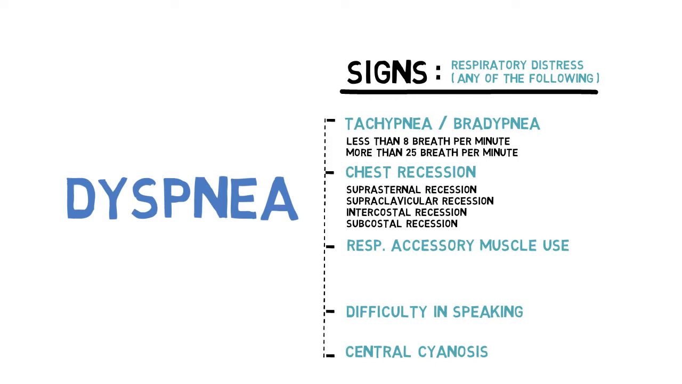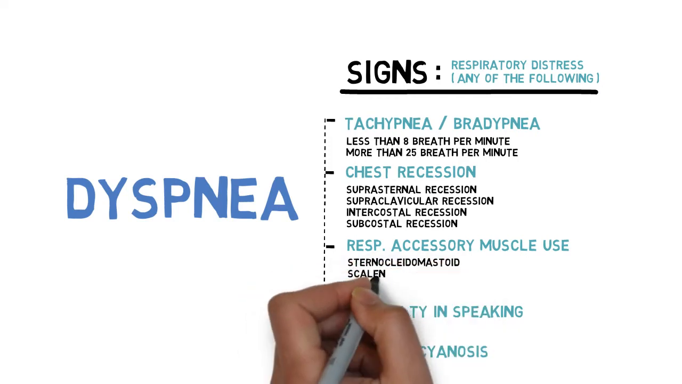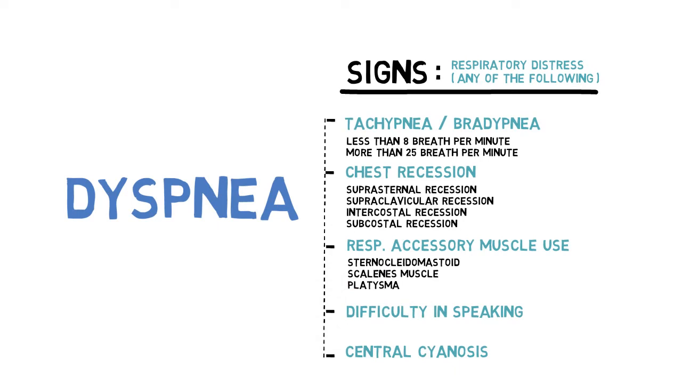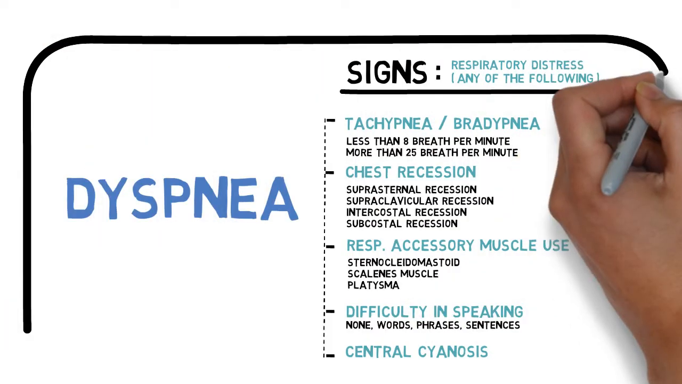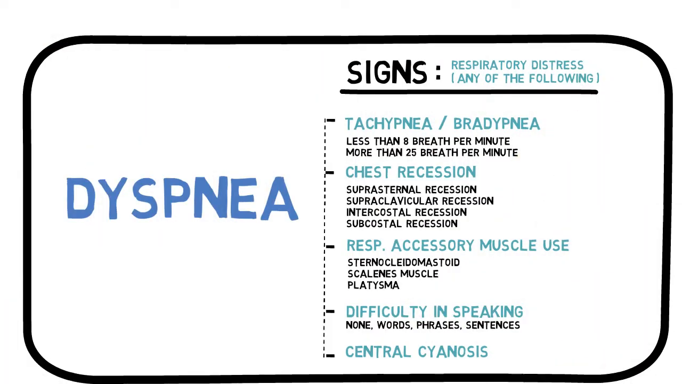Use of respiratory muscles, for example, are sternocleidomastoid, scalenes, and platysma. Difficulty in speaking may be limited to only words, phrases, or sentences. The most severe, of course, is when patient is unable to speak at all. Cyanosis in respiratory distress is central.